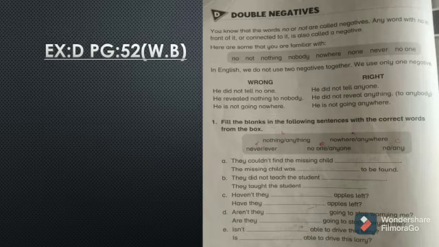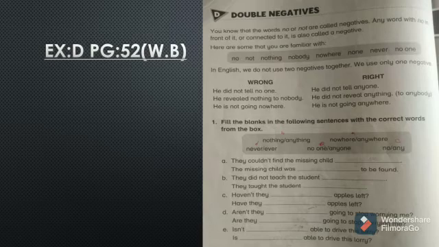In English, we do not use two negatives together. We use only one negative. So students, basically this exercise consists of negative sentences; we use only one negative word at a time. We don't use two negatives.